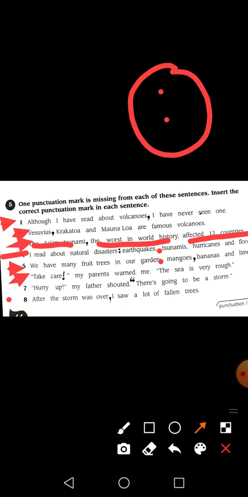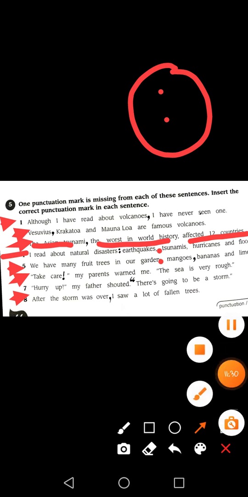Number 7. Hurry up, my father shouted, there's going to be a storm. Okay, here nothing is missing because everything they have put over here. My father shouted, full stop is also given. There's going to be a storm. As I told you in our regular classes, whenever we want to write the direct speech of someone, we always put that direct speech in the inverted commas.